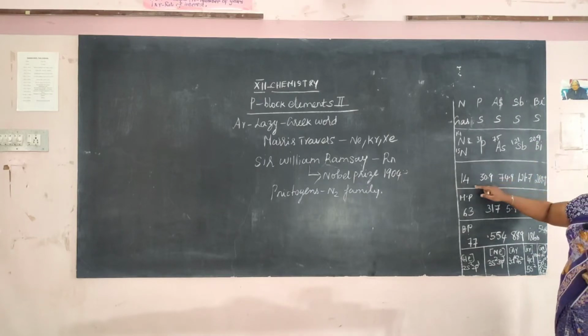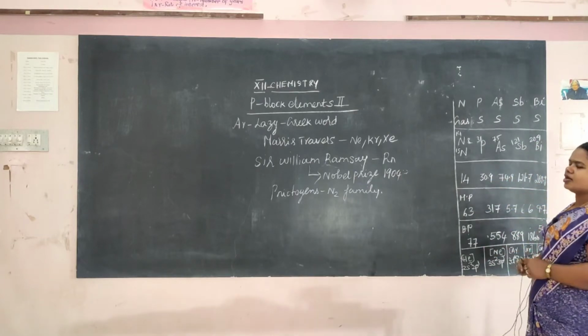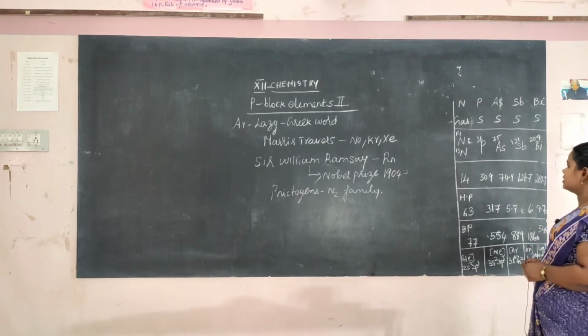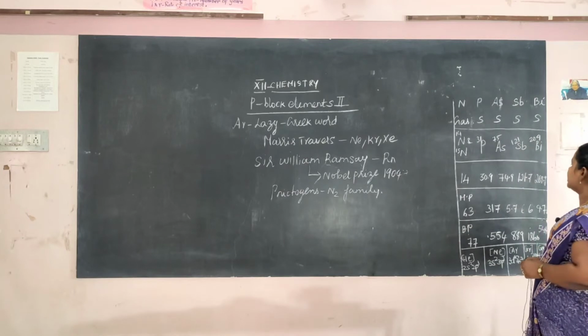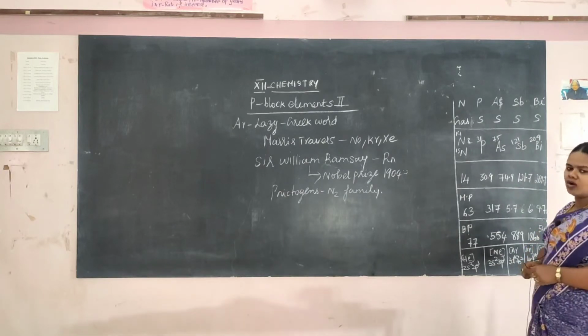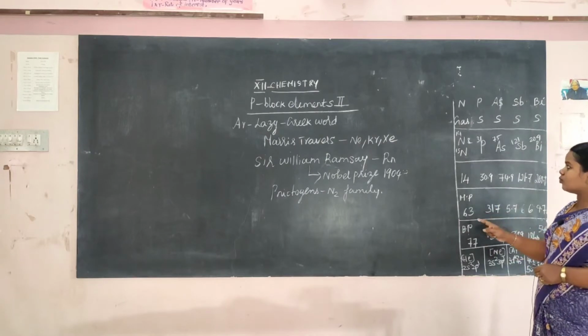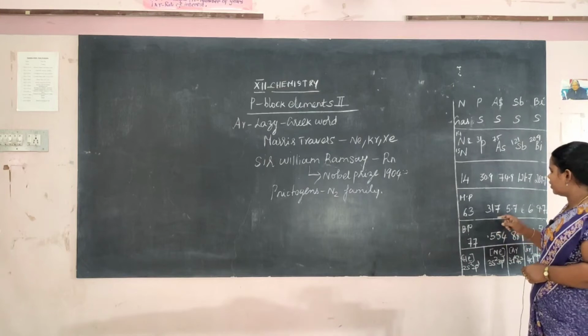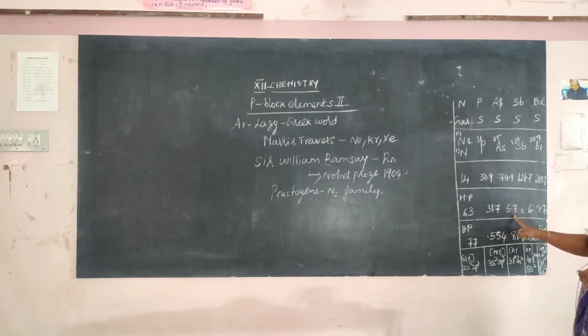Okay, what is the atomic mass? Nitrogen atomic mass is 14, phosphorus 30.9, arsenic 74.9, antimony 121.7, and bismuth 209.9. The melting point of nitrogen is 63, phosphorus is 317, arsenic is 5.7, antimony is 6.6, and